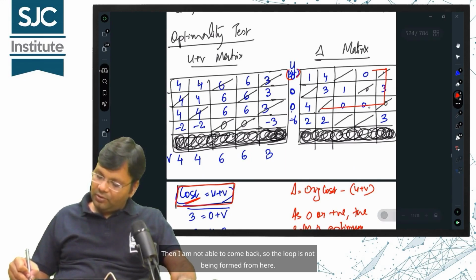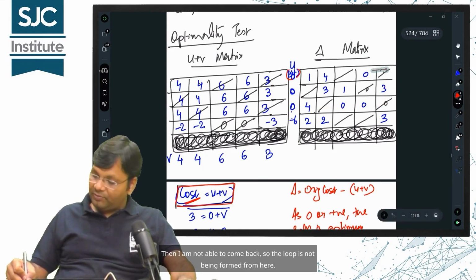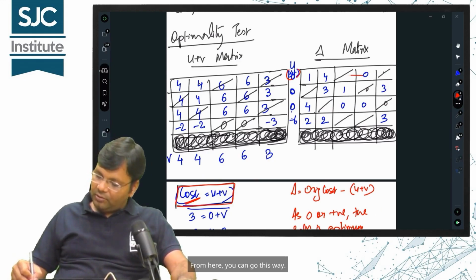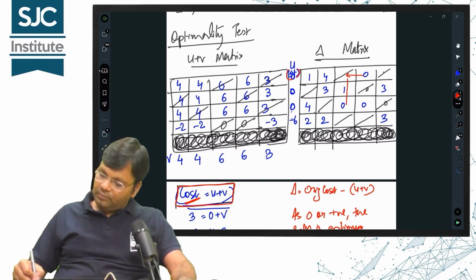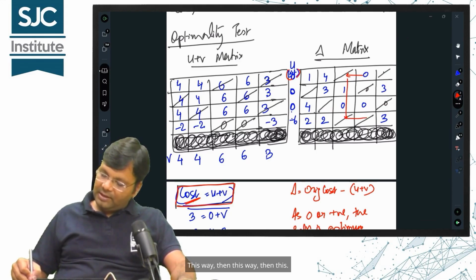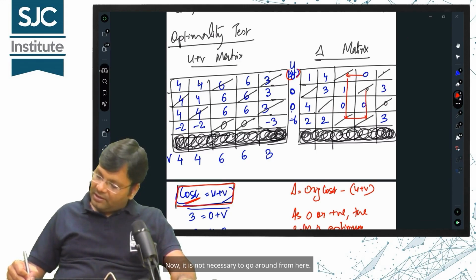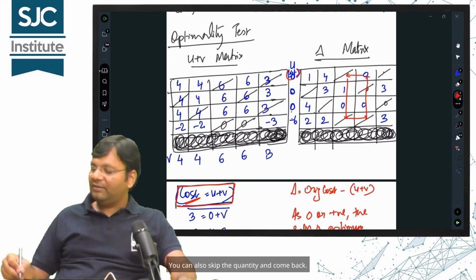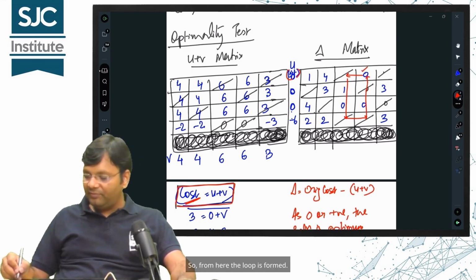Then I am not able to come back, so the loop is not being formed from here. You can only go where a loop can be formed. From here, you can go this way, then this. Now, it is not necessary to go around from here. You can also skip the quantity and come back. So, from here the loop is formed.